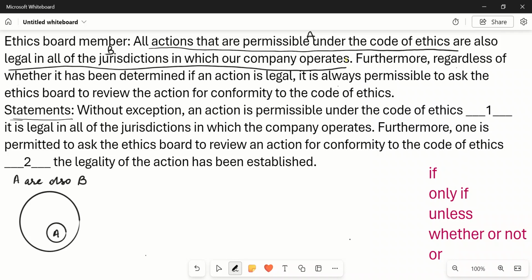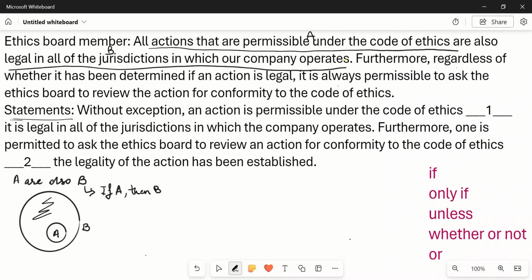So I can mark this as A and B. So this Venn diagram means nothing but if A, then B. So it basically means that the requirement for it to be A is that it has to be B, but it need not be the opposite or vice versa, which is that in case in this space it is B, it need not be A.